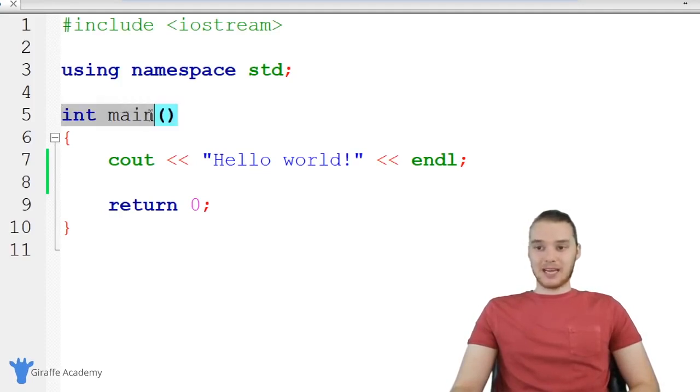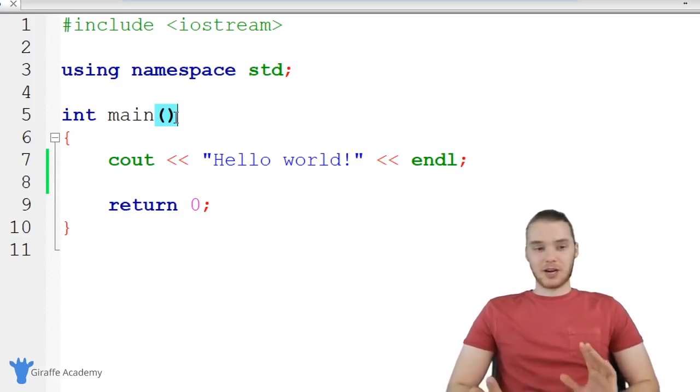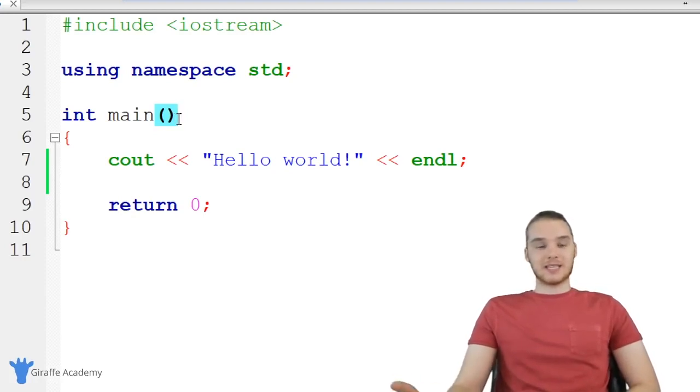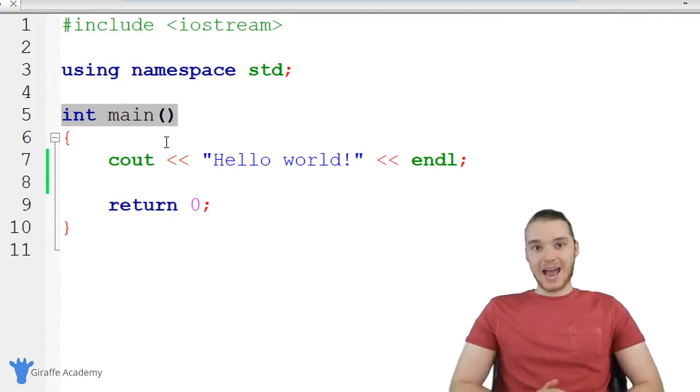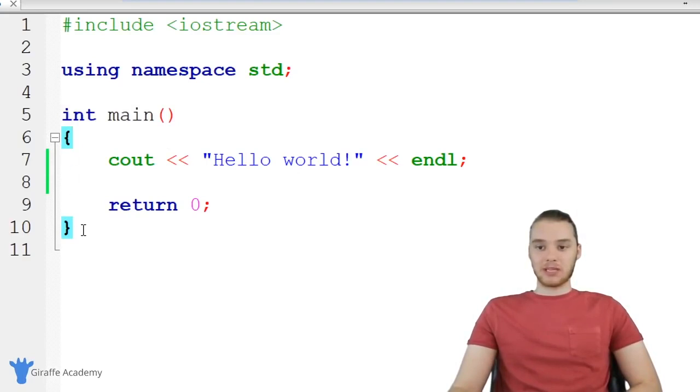Down here, we have this line. It says int main, and there's an open and close parentheses. This is actually what's called a function in C++. Again, don't worry too much about what a function is. I'm just throwing out these words so you're familiar with hearing them. Essentially, it's a container for us to put code inside of our C++ programs. This function called main is a very special function, because any lines of code that we put in between these open and closed curly brackets are going to get executed when we run our program.